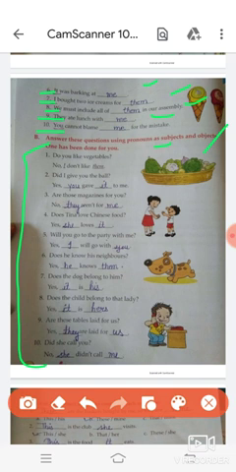The first has been done. Now move to question number two. Did I give you the ball? Yes, you gave it to me. Are those magazines for you? No, they aren't for me. Does Tina love Chinese food? Yes, she loves it.